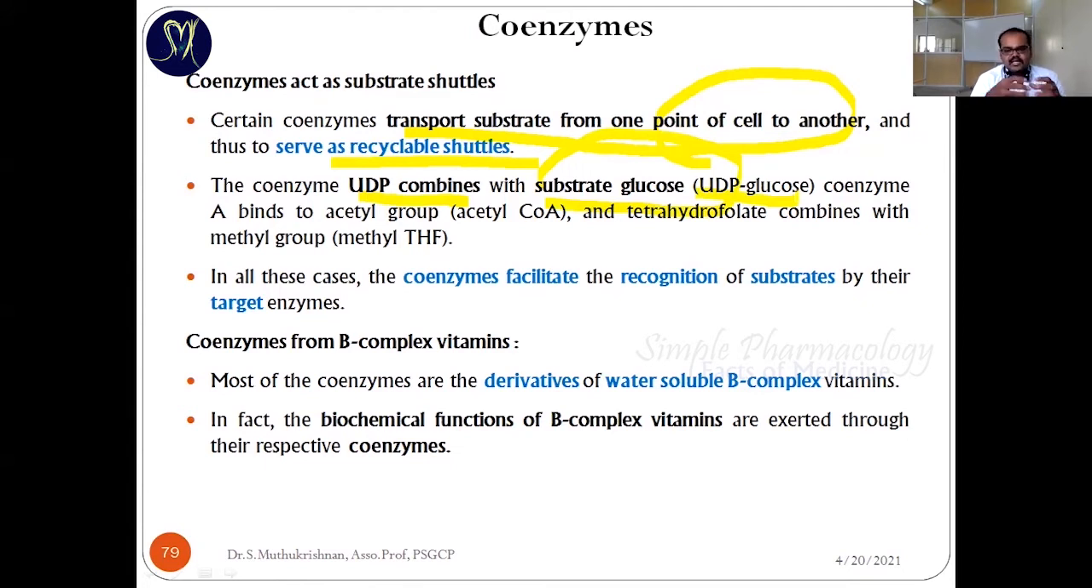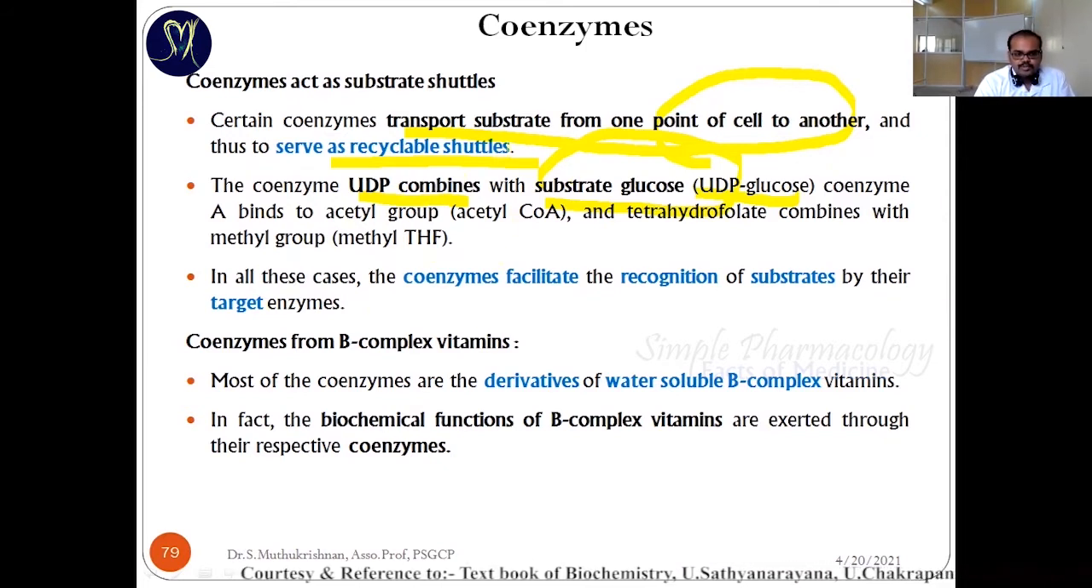So inside the cell, the glucose is transported from one point to another point in the form of UDP glucose. When the coenzyme UDP is released, at that time the glucose becomes free and undergoes the further process. So the coenzyme also acts as a recyclable shuttle.